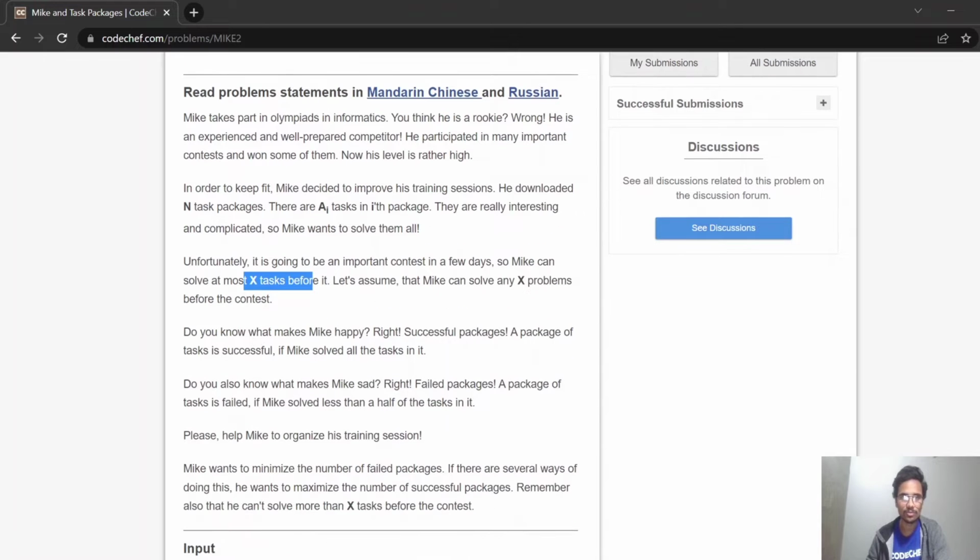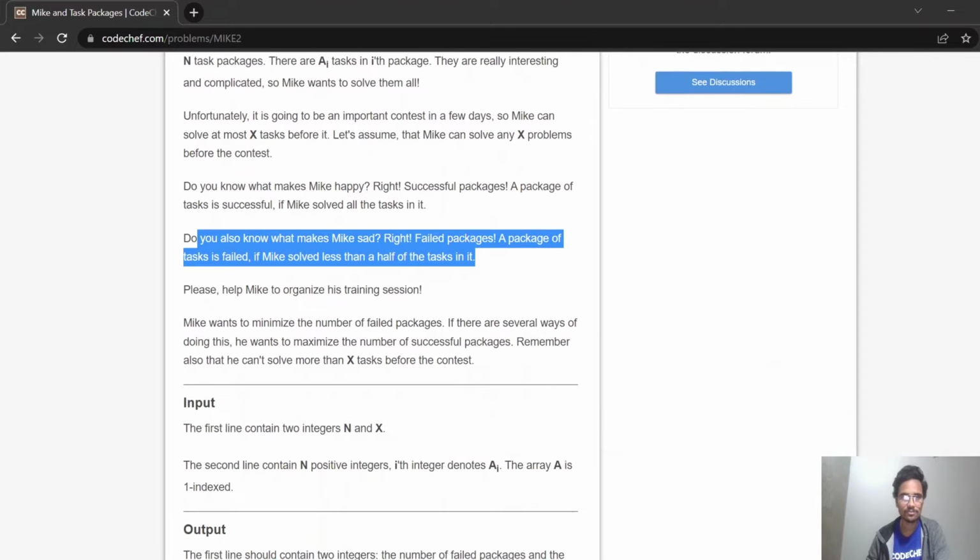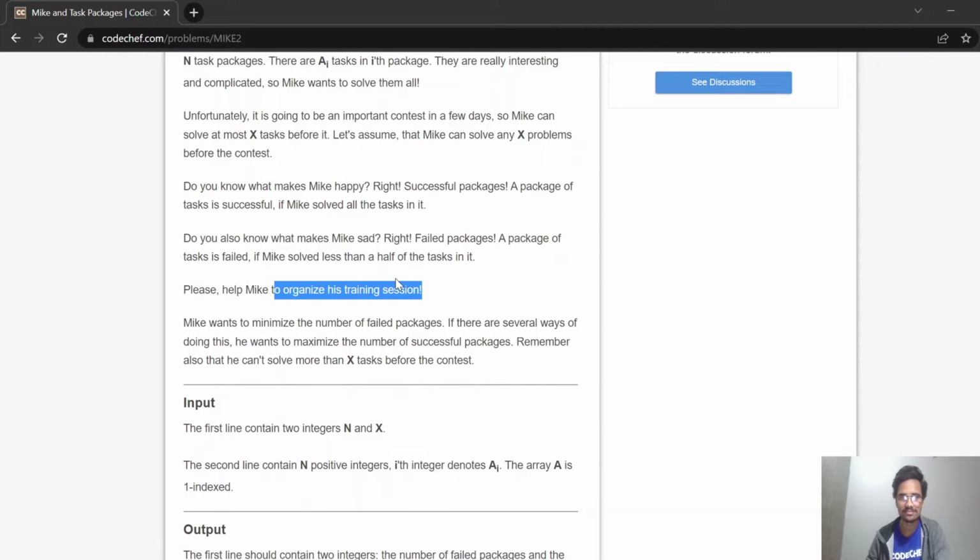Now, do you know what makes Mike happy? Fully successful packages. A package of tasks is successful if all the tasks of the package are solved. So Mike is happy. Now, do you know what makes Mike sad? Failed packages. A package of tasks is failed if Mike solved less than half of the tasks in it. So please help Mike to organize his training session.